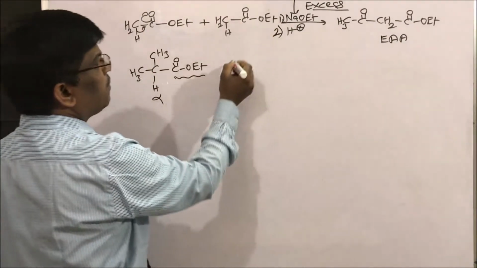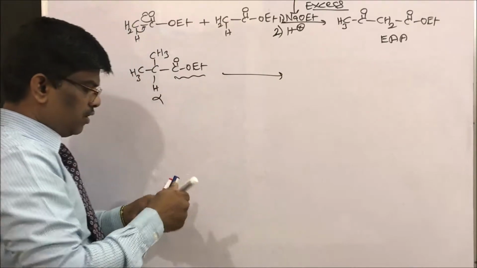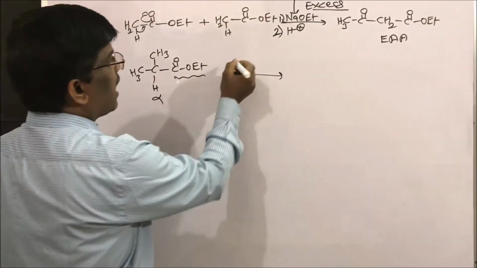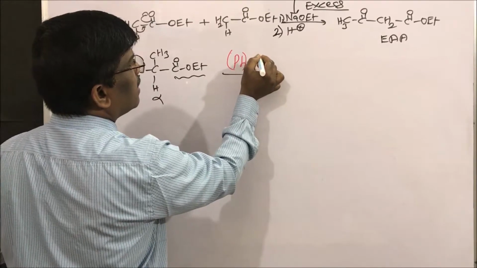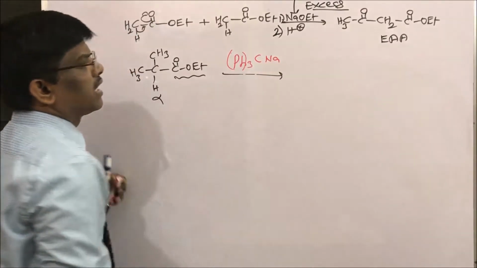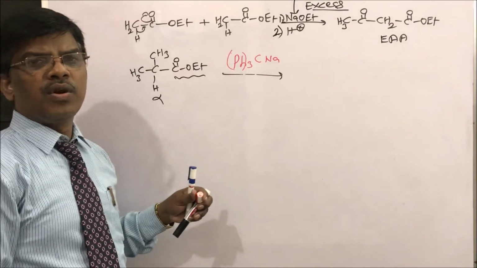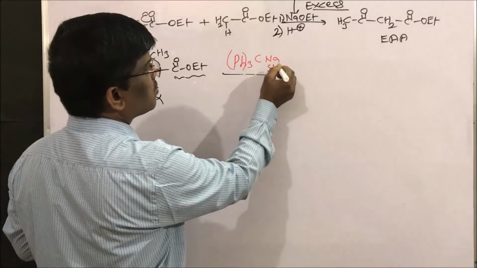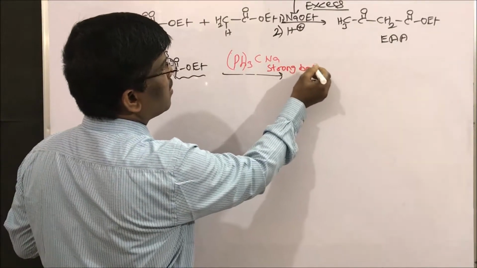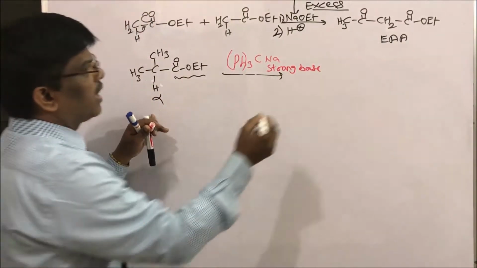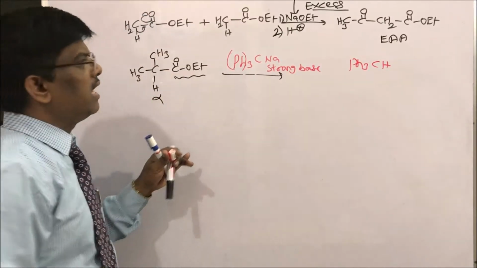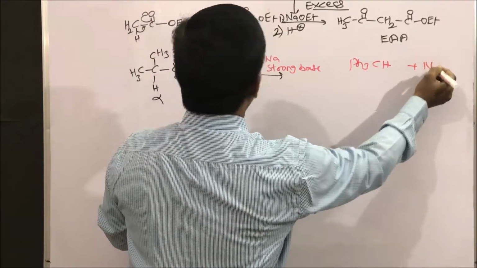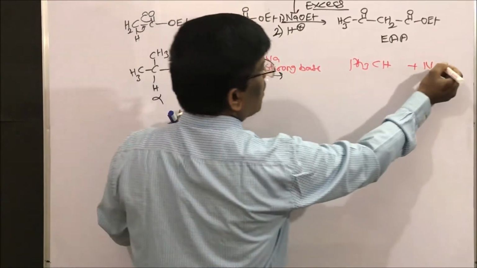However, in place of sodium ethoxide you can use triphenyl methyl sodium. This is a strong base which is going to take up the proton to give triphenyl methane plus the sodium ethoxide which is coming out.